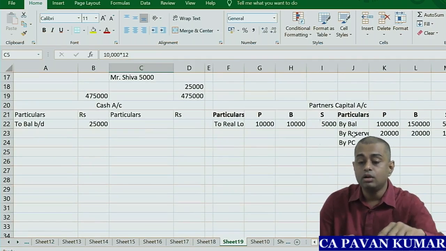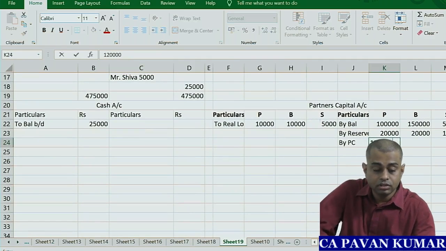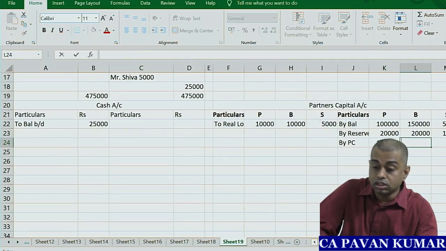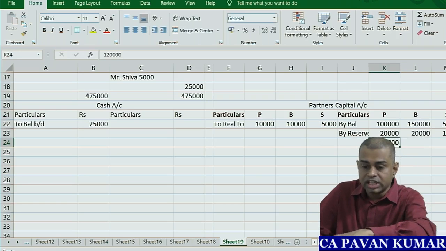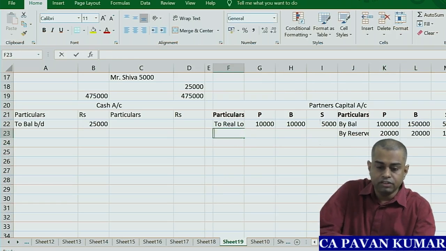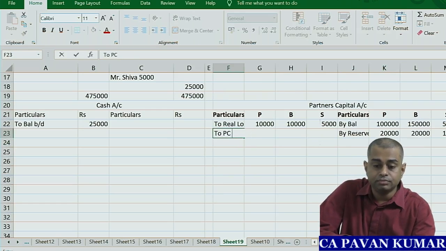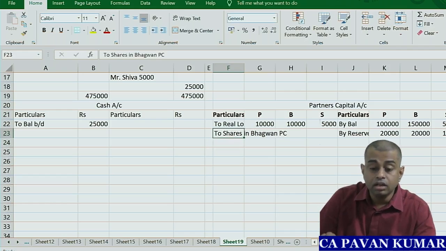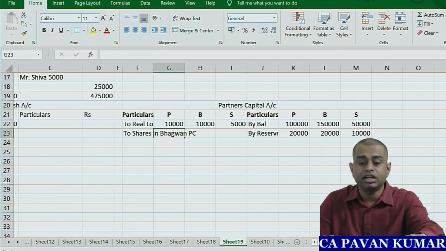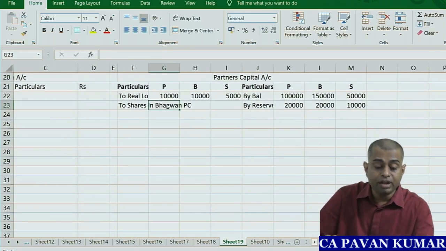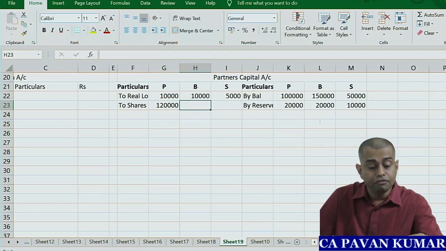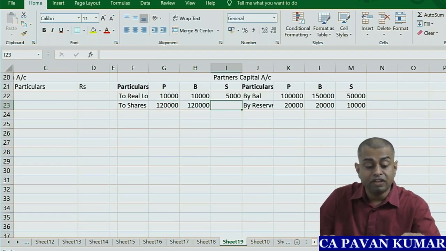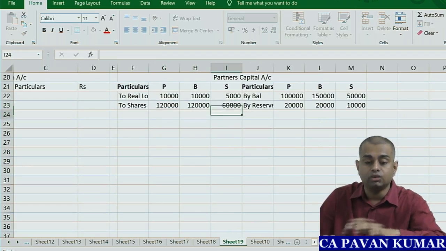So we'll write 1,20,000. No, this is on the other side. It reduces capital. No, it is withdrawal to purchase consideration. Or you can write shares in Bhagwan. This is purchase consideration. So how much are we giving? For P we are giving 1,20,000. For B we are giving 1,20,000. For S we are giving 60,000.